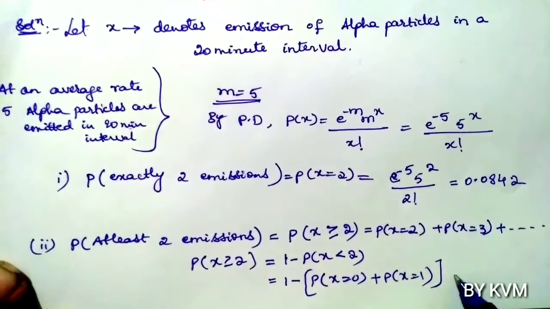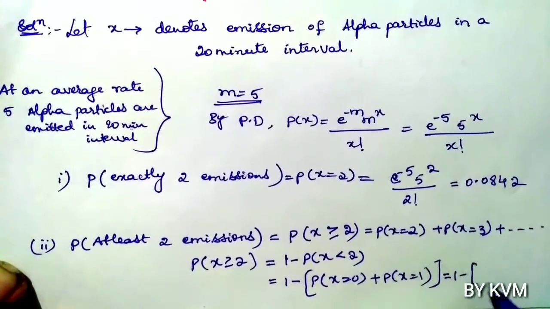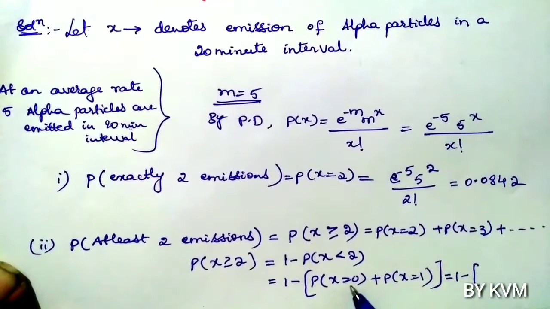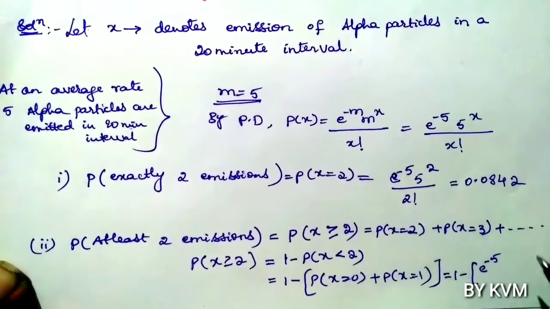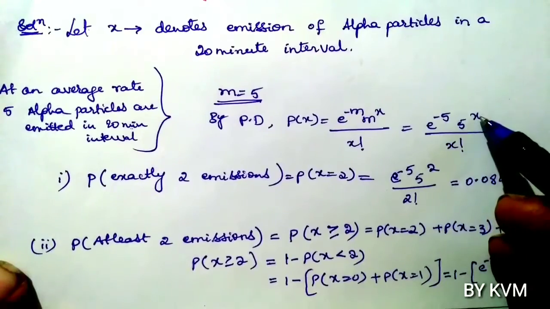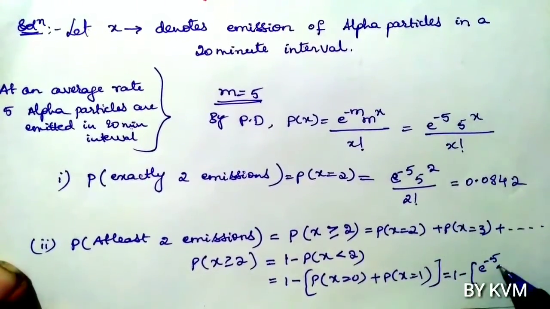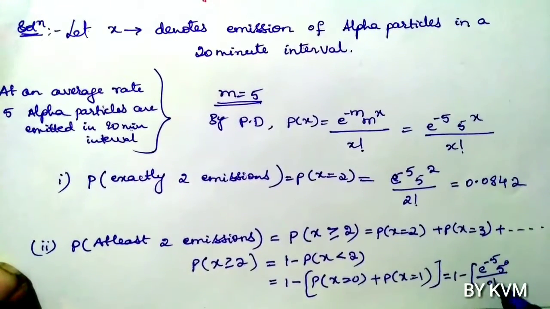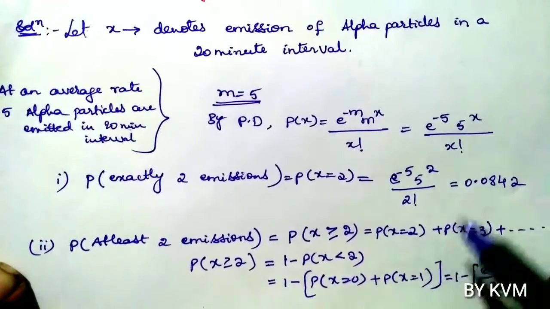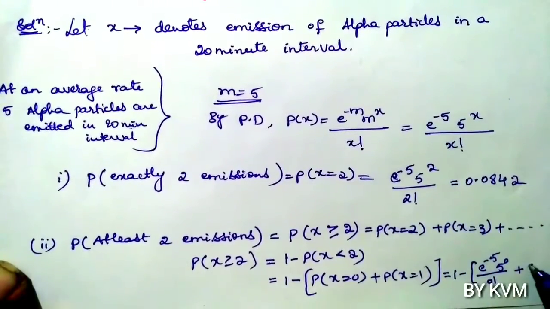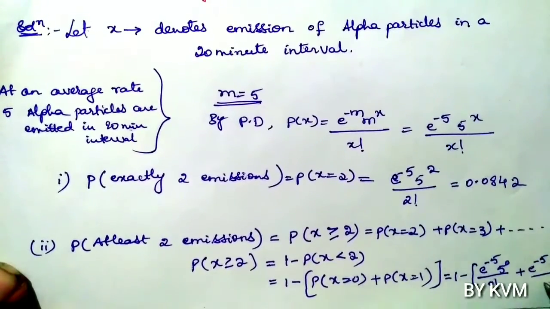So on calculating we get, 1 minus e power minus 5, 5 power 0 by 0 factorial, plus put X equals 1 in P of X, e power minus 5, 5 power 1 by 1 factorial.